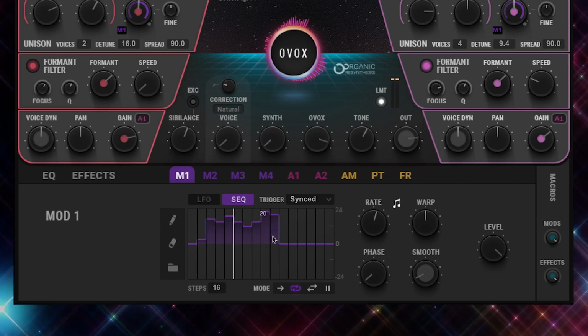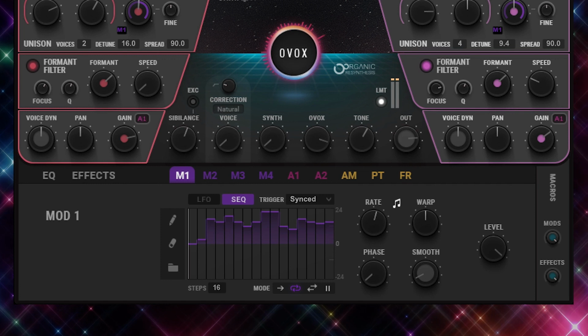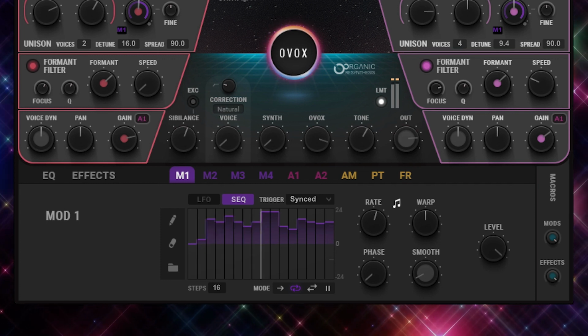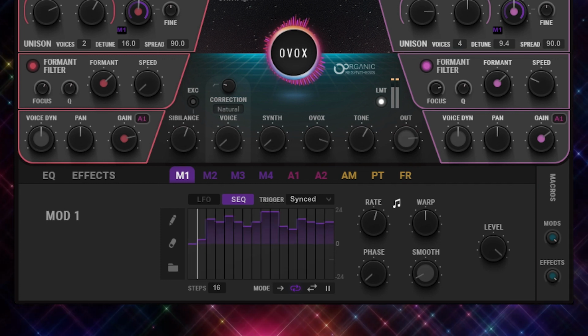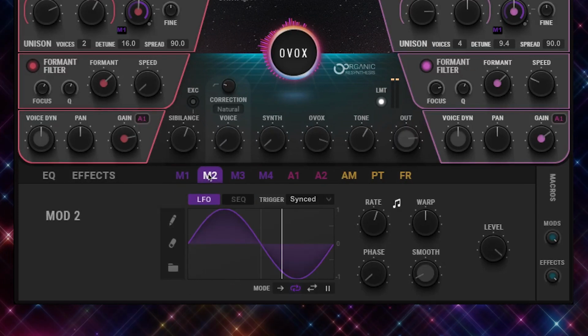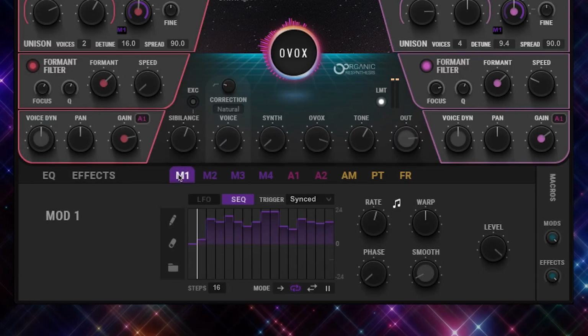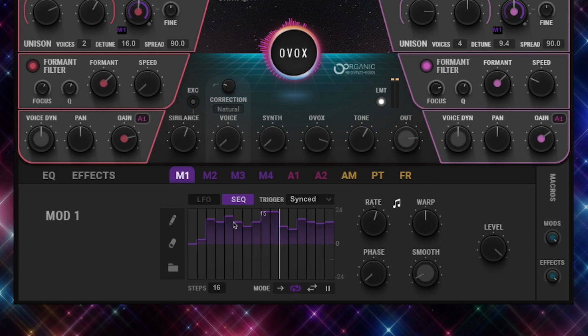16. Work it harder, make it better, do it faster, makes us stronger. All right, now with mod 2, we're gonna create the second sequence. But before we do that, we're gonna save this sequence right here and variate off of this.